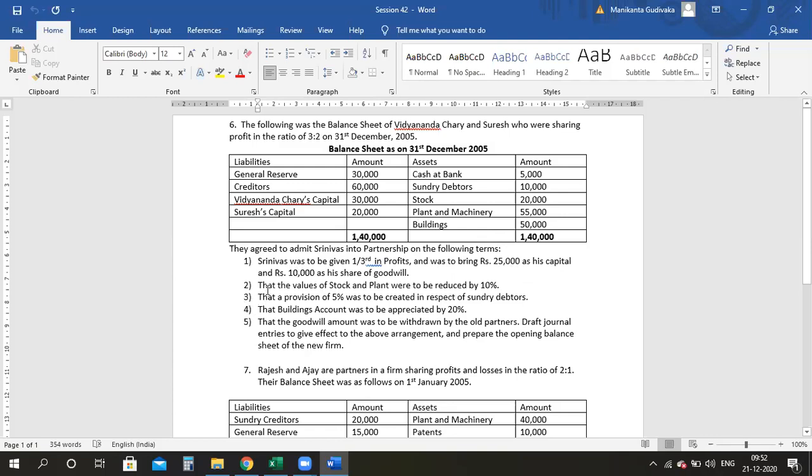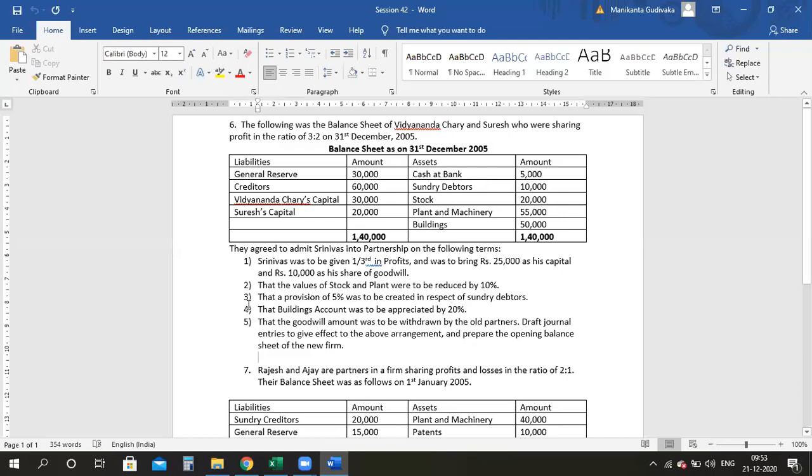The value of stock and plant were reduced by 10%. So we have an adjustment for stock. We have an adjustment for plant. We'll remember that. Then a provision of 5% was to be created in respect of sundry debtors. So we have an adjustment for debtors also. Then the building account was to be appreciated by 20%.